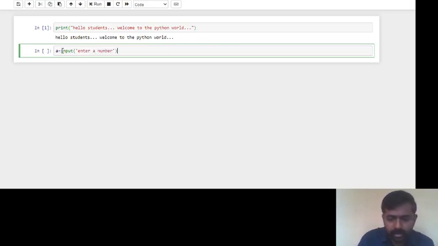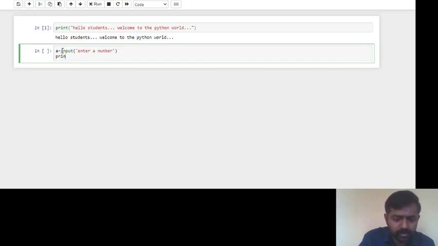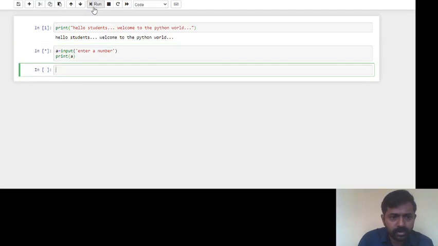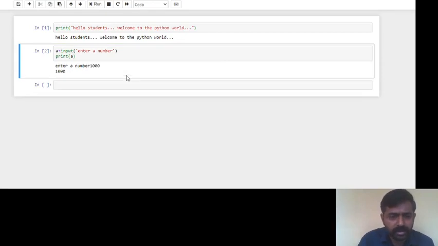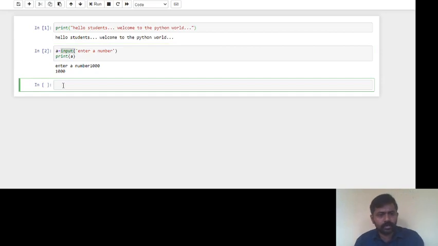Now after that we will use print of a. When you run this, you're going to get a message: enter a number. I'll enter 100 or 1000. After that, when you press enter, that 1000 will be printed. Here you must know that input will be waiting for the user to enter something. These are a few examples.